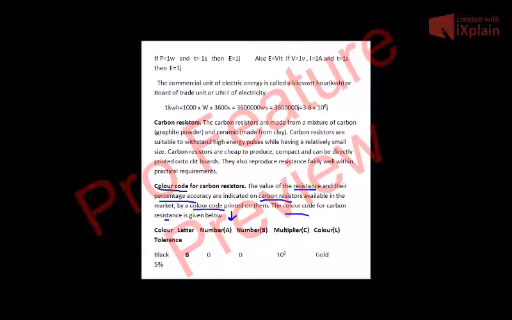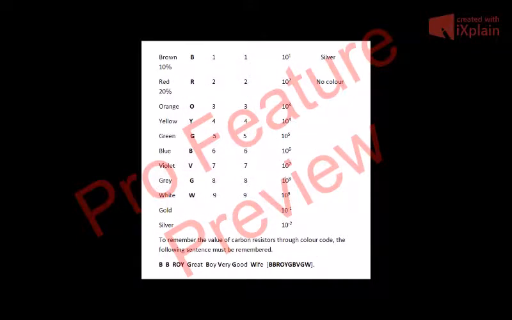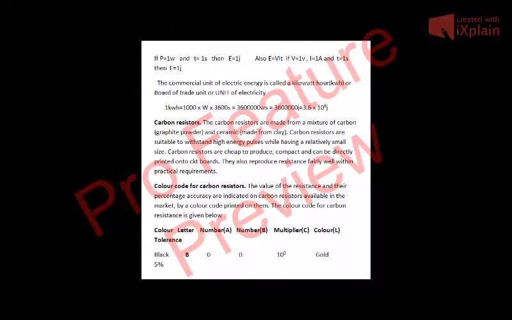Now vertically, what will you write? You will write the colors. So first color is black. As you can see here, first color is black, and its letter is B. Now the number for it is 0, number A, and number B for it is again 0. Multiplier is 10 raised to the power 0. Then there is another color, that is gold, and for gold the tolerance L is 5%.